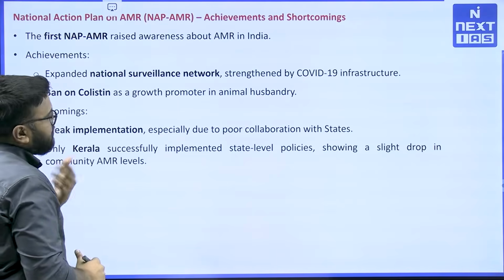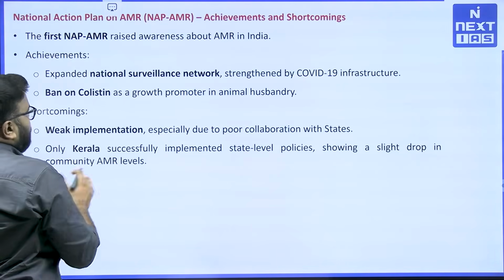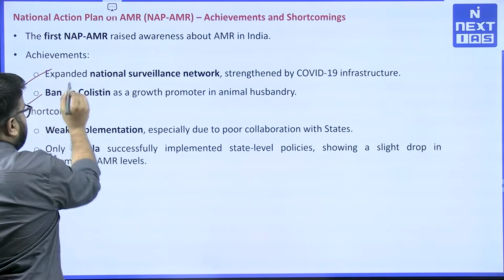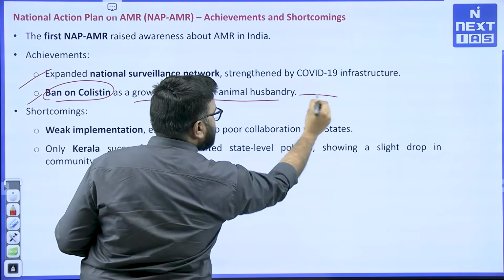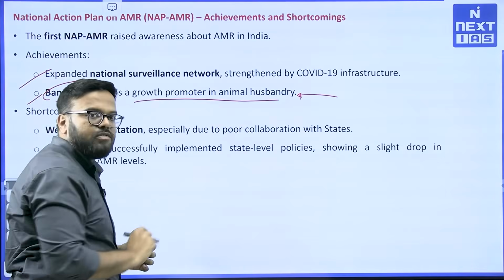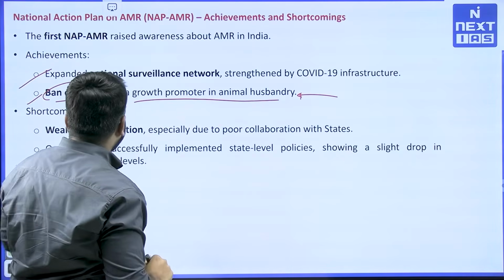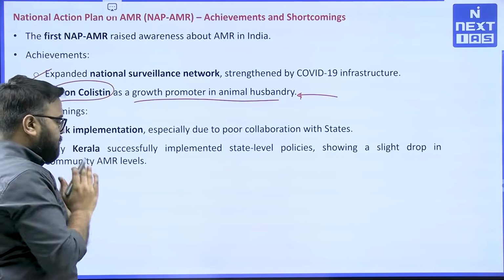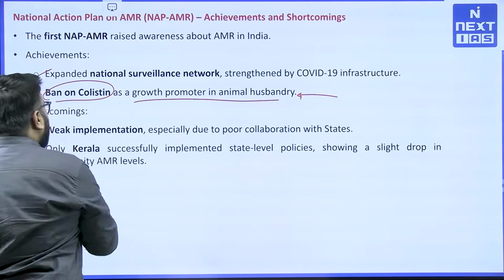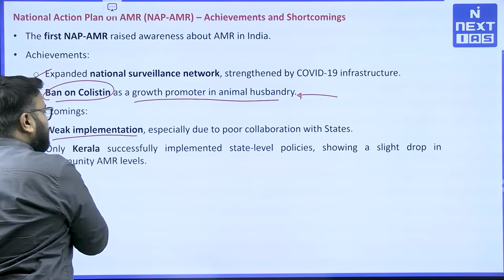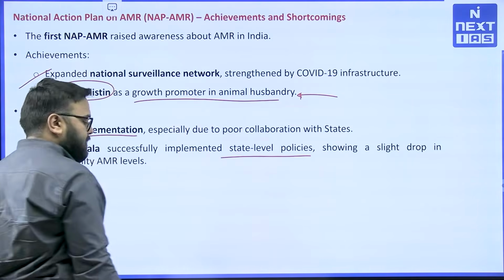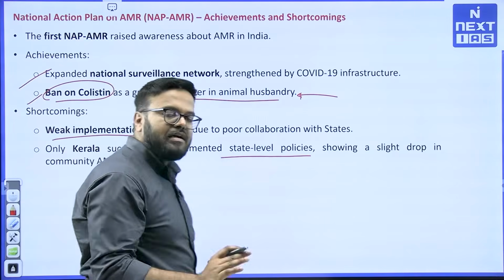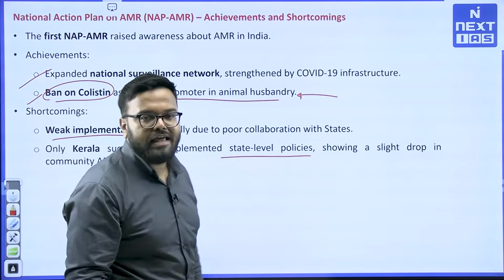The first program, or first plan, actually raised awareness. That is true. Achievements have been given here, so you can just look at the achievements. The ban on colistin as a growth promoter in animal husbandry is also a very, very important achievement associated with AMR. This has been a very big achievement. There are some shortcomings, like weak implementation. Only Kerala successfully implemented state level policies, showing a slight drop in community AMR levels. So only Kerala holistically implemented this particular National Action Plan.